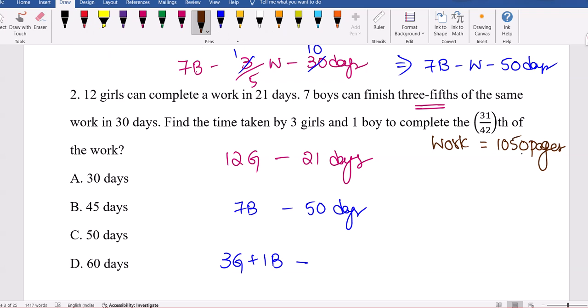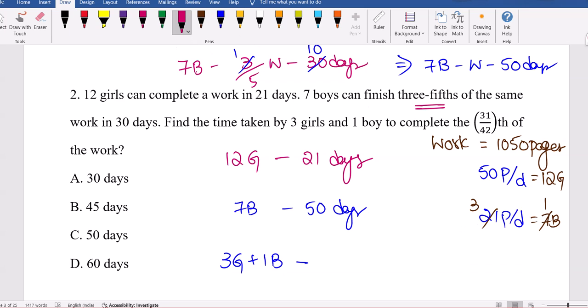So 1050 pages you need to complete in 21 days, means you are doing 50 pages per day. You are typing 50 pages per day. 12 girls are typing 50 pages per day. Next, 1050 pages they are doing in 50 days, means 21 pages per day, and this is done by 7 boys and this is done by 12 girls. But in the question, we have only 3 girls and 1 boy. One boy can type 3 pages per day.